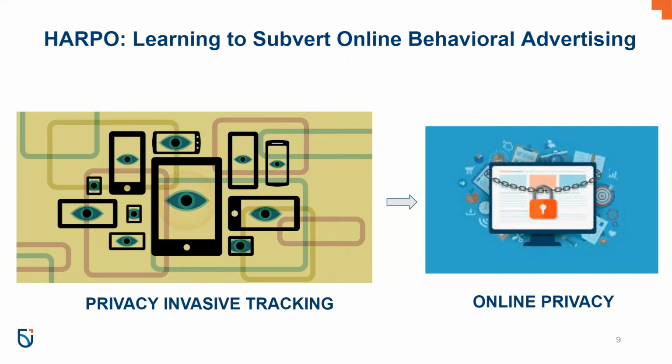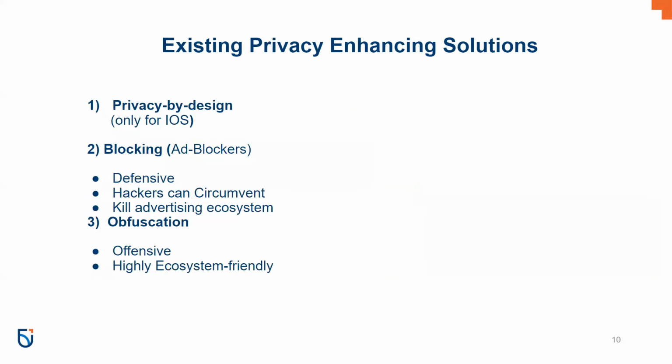online behavioral advertising. There are many existing privacy techniques like privacy by design, which can typically be used in iOS. We have ad blocking, which is a defensive style of privacy-preserving technique. It can even kill the advertising ecosystem. And lastly, we have obfuscation, which is offensive and more advertising-ecosystem friendly, but they are not as effective as they should be in the real world.